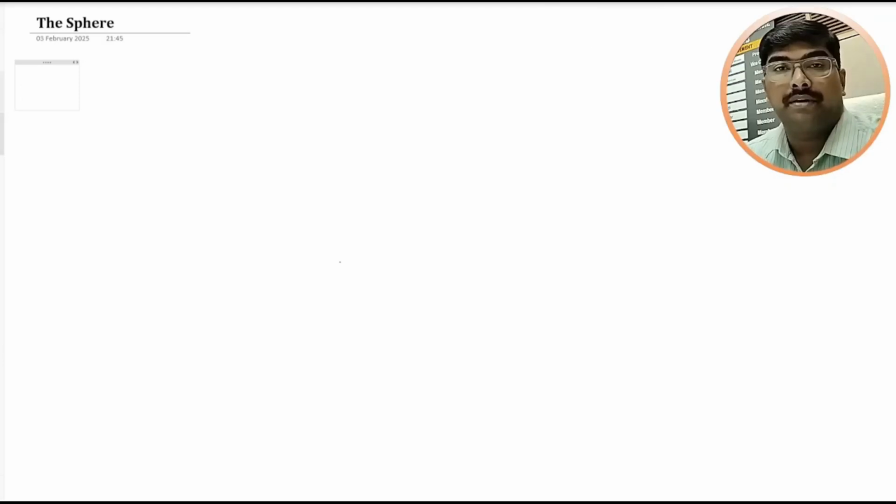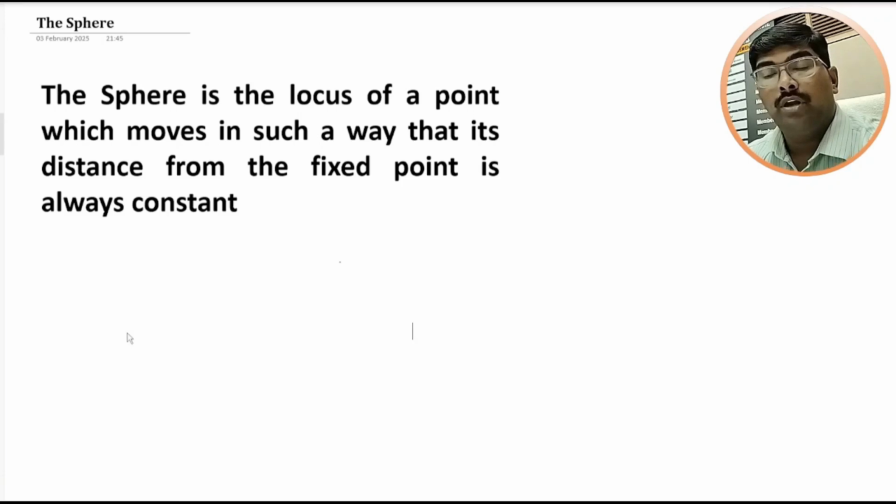The sphere. Sphere is the locus of a point which moves in such a way that its distance from a fixed point is always constant. Let us take a fixed point.